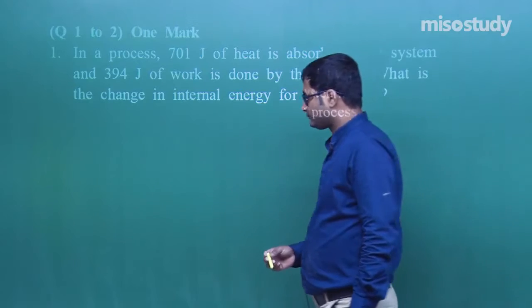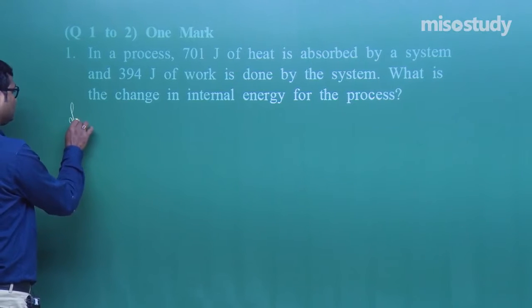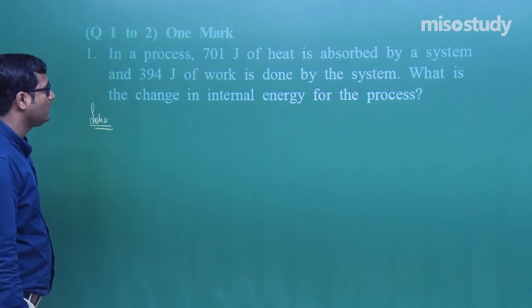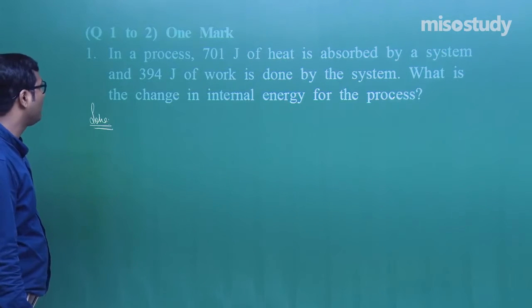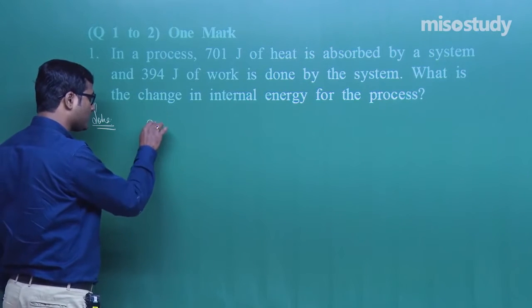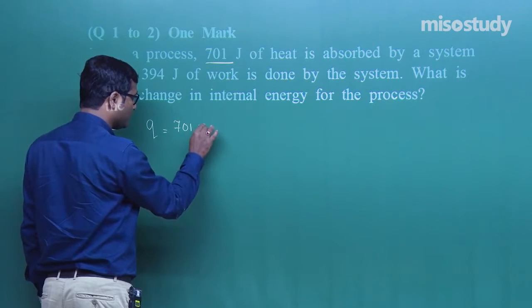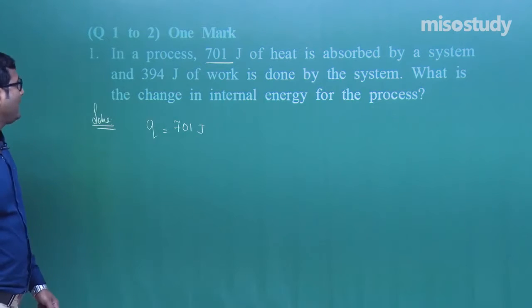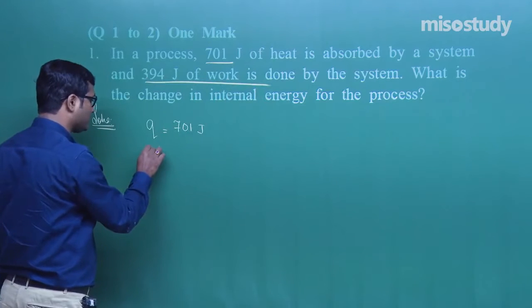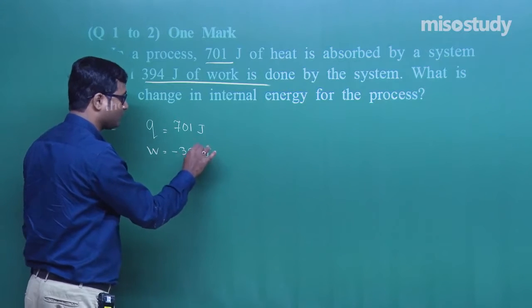In a process, 701 joule of heat is absorbed by a system. Yes, heat is absorbed by a system, that is Q is equal to 701 joule. And 394 joule of work is done by the system. Work done by the system is minus 394 joule.